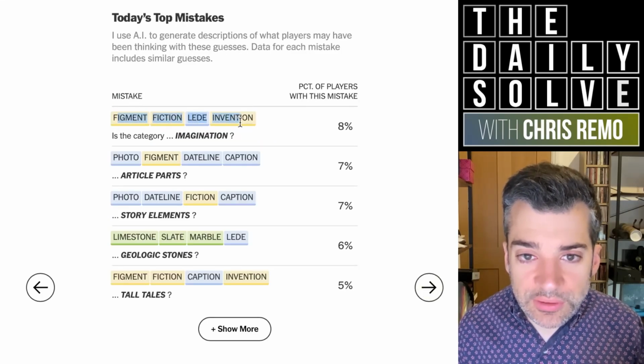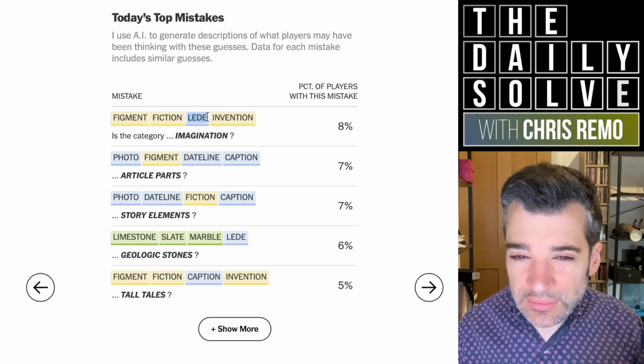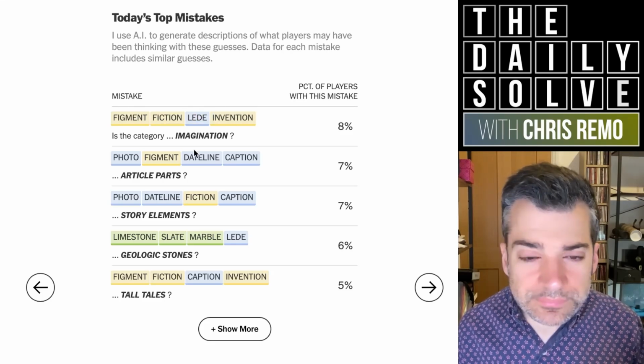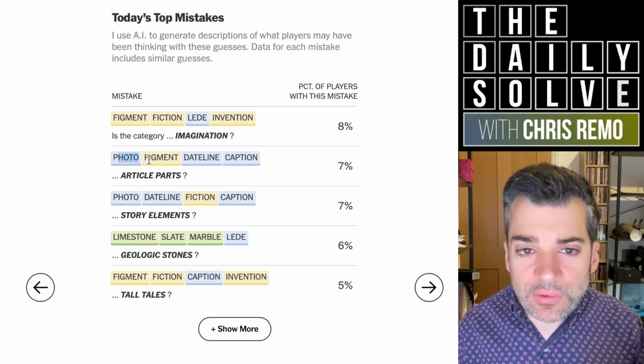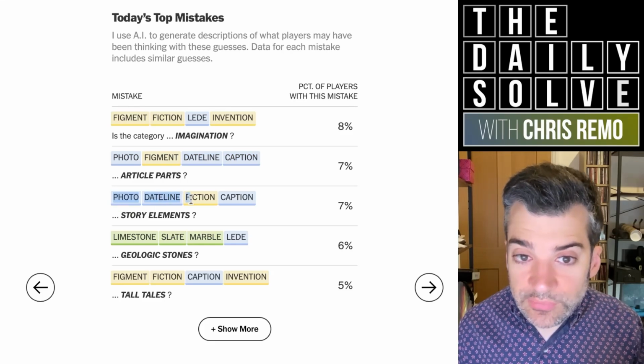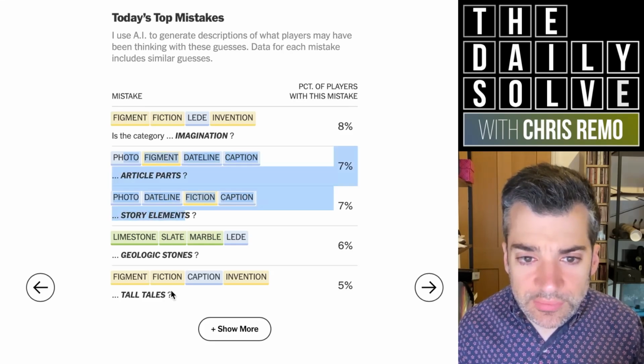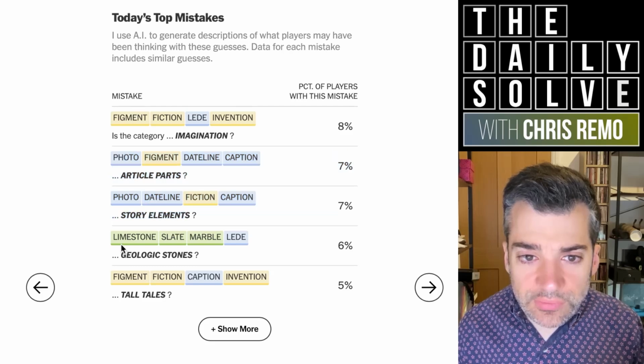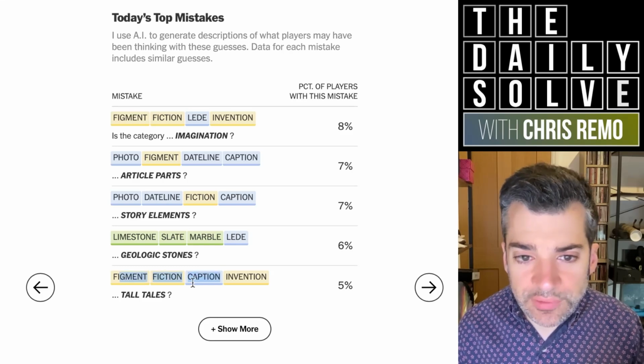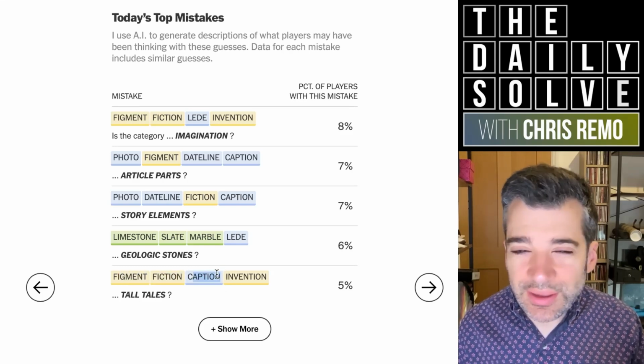Okay, let's see. Imagination, figment, fiction, lead, invention. Yeah, maybe thinking sort of like lead you on or something. I'm not sure. Article parts, photo, figment, dateline, caption, story elements, photo, dateline, fiction, caption. Yeah, these are similar ideas. Geologic stones, limestone, slate, marble, lead. Yeah, so lead was kind of a general red herring here. And then tall tales, figment, fiction, caption, invention. Yeah, I can kind of see that.